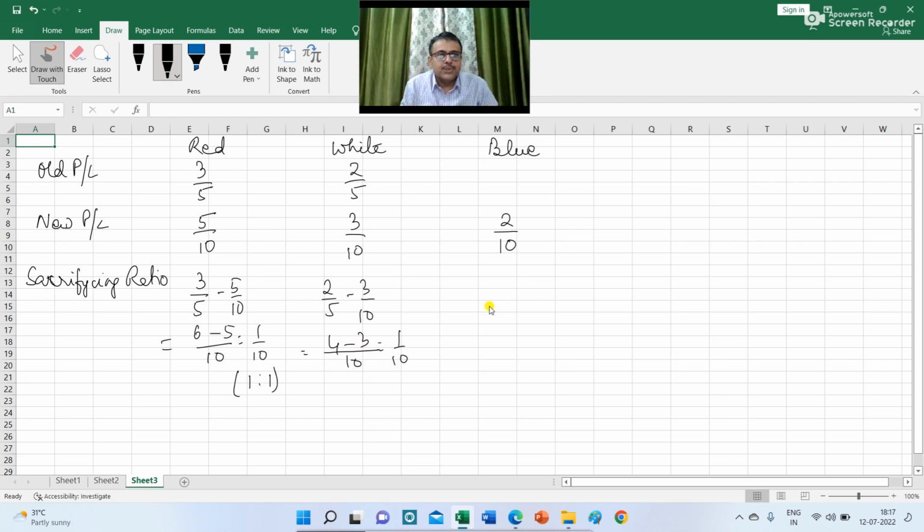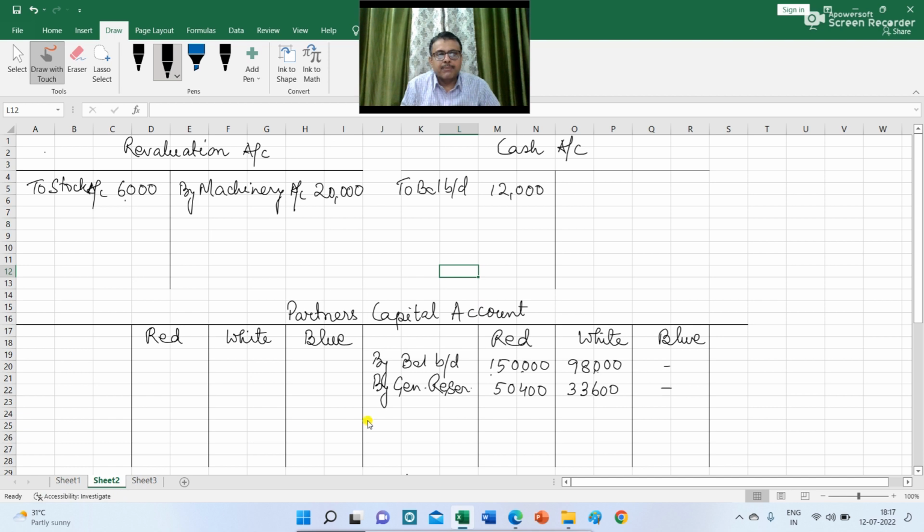It is given in the question that Blue is going to bring rupees 10,000 as his share of goodwill. So this amount of rupees 10,000 will be distributed between Red and White in the sacrificing ratio. In the partners' capital account, I am going to give the impact of this journal entry: cash account debit to partners' capital account, that is the old partners' capital account, 10,000.